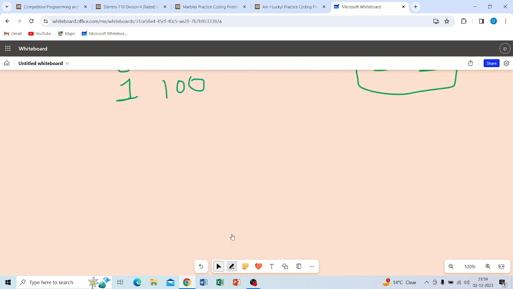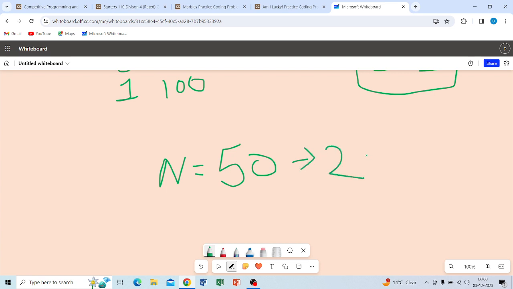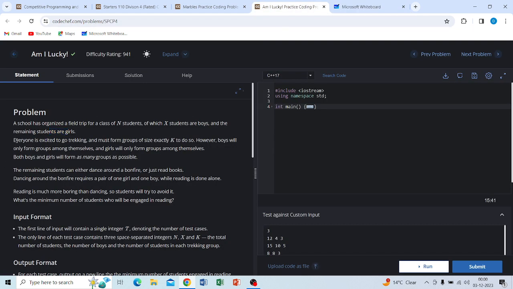Suppose in a class the number of students is 50, randomly, I'm just saying that. 28 are boys, so the remaining 22 are girls. You know very well how to get the number of boys and girls. Everyone is excited to go trekking and must form groups of size exactly k.